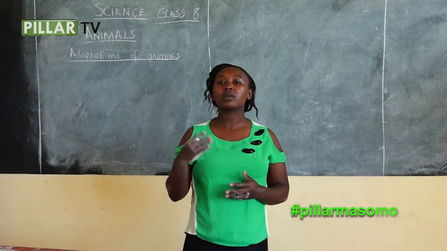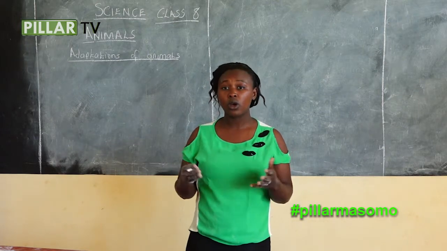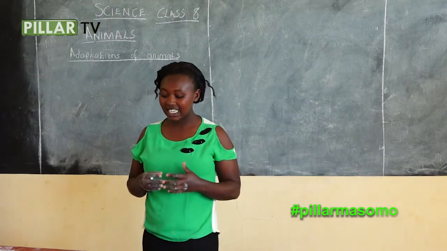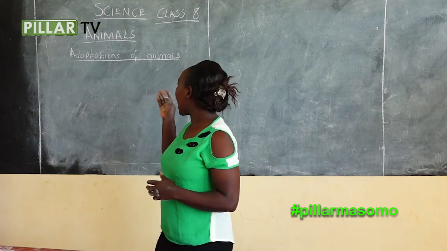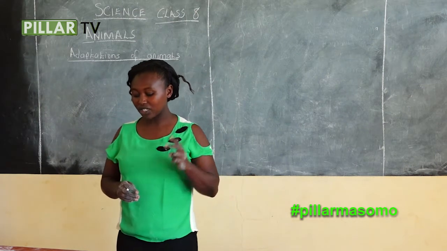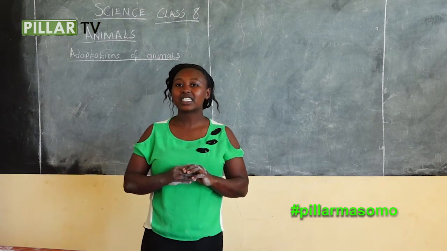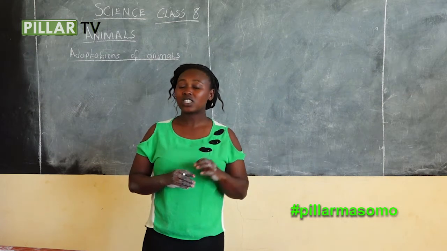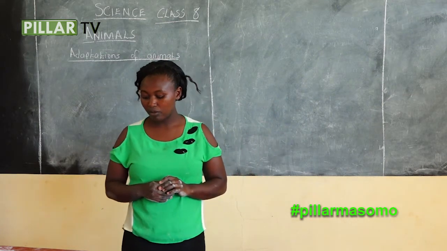All animals reproduce, grow, and die. Those are common characteristics in animals. In adaptation of animals, we shall discuss feeding habit and movement. There are many, but we shall discuss these.